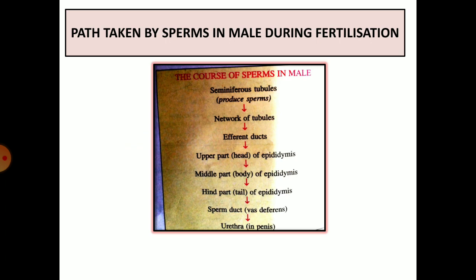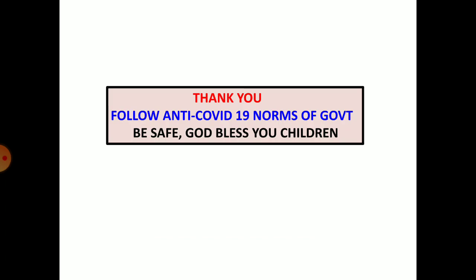vas deferens. The vas deferens carrying the sperm enters into the abdominal cavity and meets the secretion of the three ducts, that is the seminal vesicle, the prostate gland and the bulbourethral gland, and enters into the urethra, from where it proceeds outside the body of the organism. With that, we finish the male reproductive system.